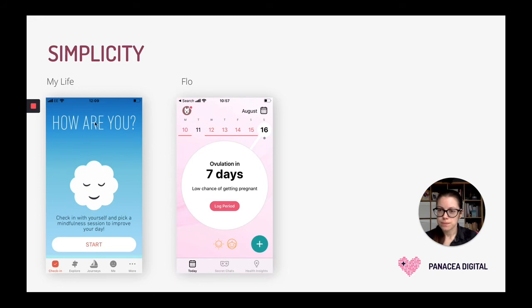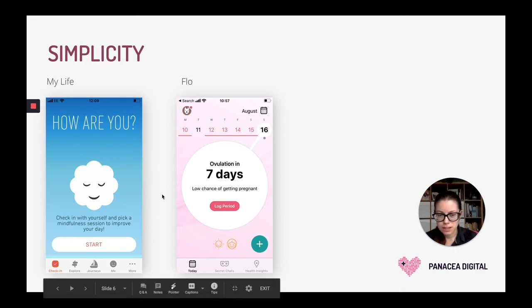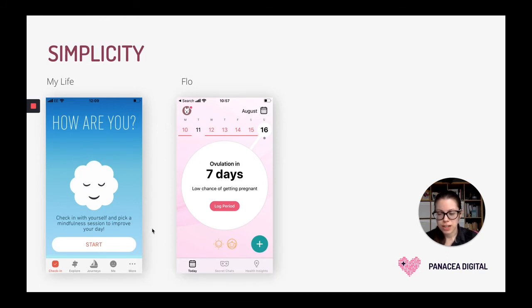So in this example, this is an app called My Life. This is a meditation and mindfulness application. So as you can see, when I land on the home screen, there's only really one thing that they're asking me to do. So they're asking me to start my check-in flow. So that's my mood tracking, to say how I'm feeling that day.